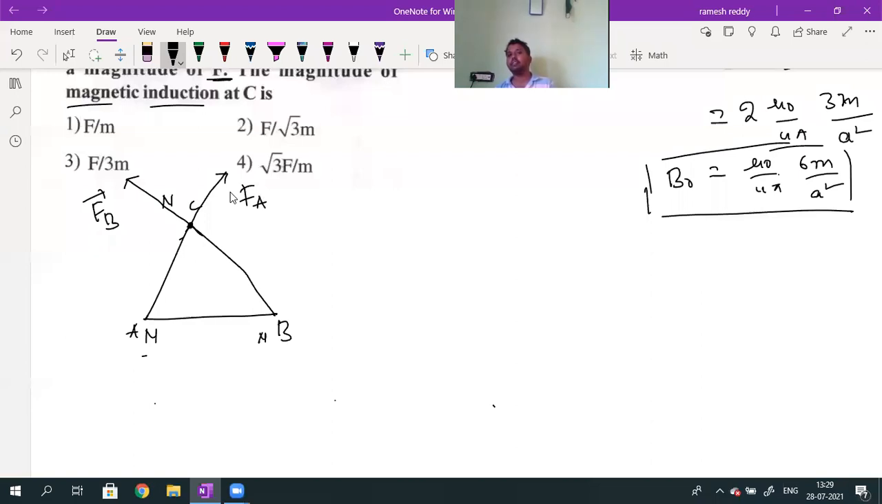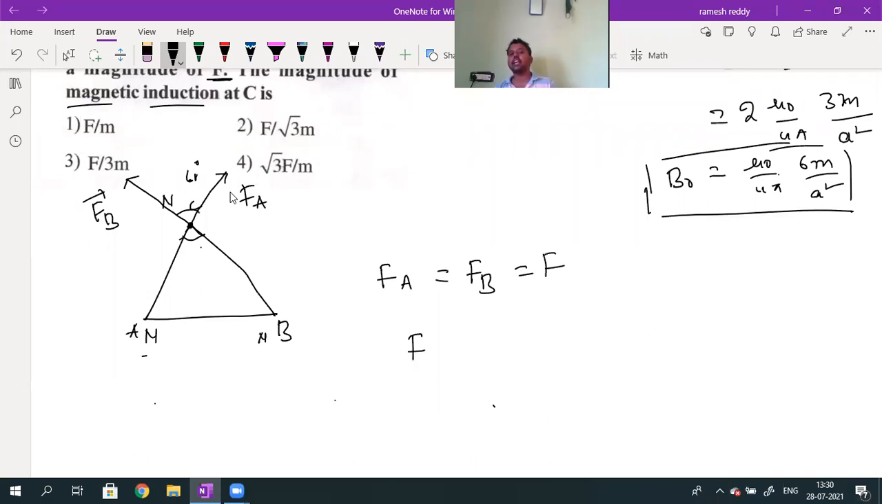To calculate the magnetic field induction at C, I should place one pole, a north pole. The repulsion force acting on that north pole is Fa due to A and Fb due to B. Since it is an equilateral triangle, this angle is 60 degrees, so this is also 60 degrees. So Fa value is equal to Fb. Both are equal in magnitude, equal to F.